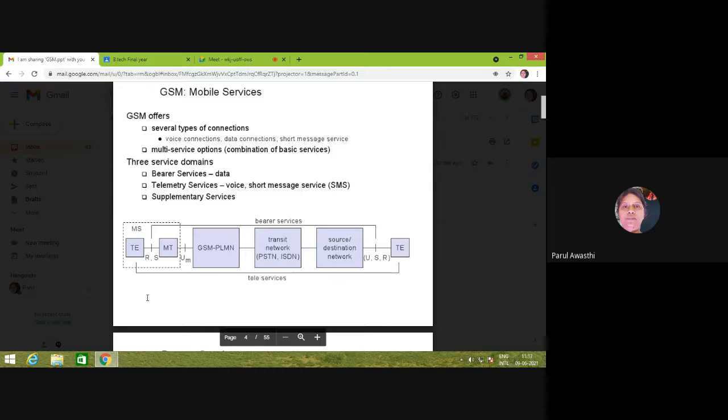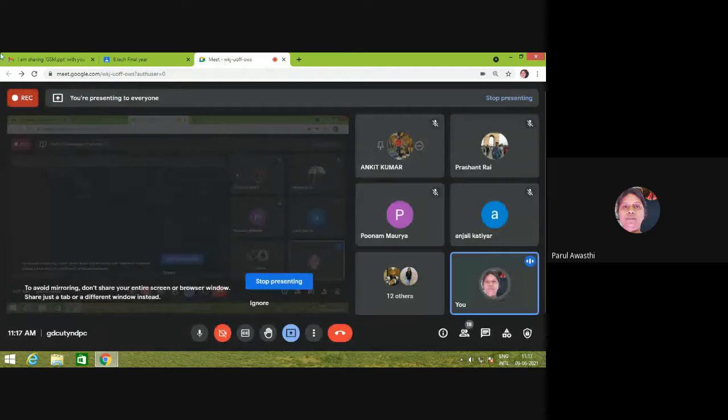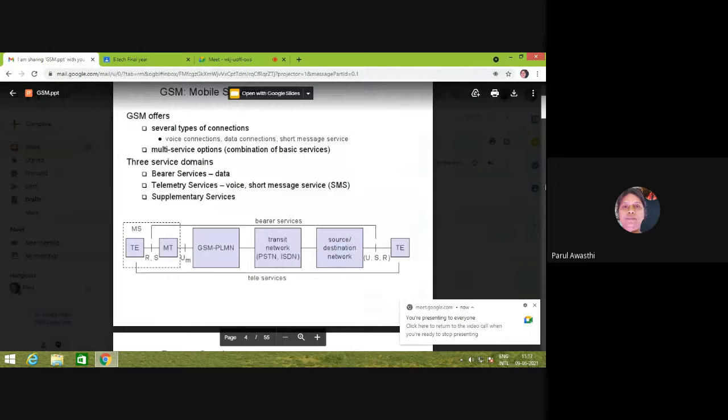So basically data is accessed by the access point. So bearer services support the transmission of the data, and telemetry services support voice and the SMS service, where the data depends upon the user, upon whatever you write in your mobile system, that will be transferred via base station to the terminal equipment.